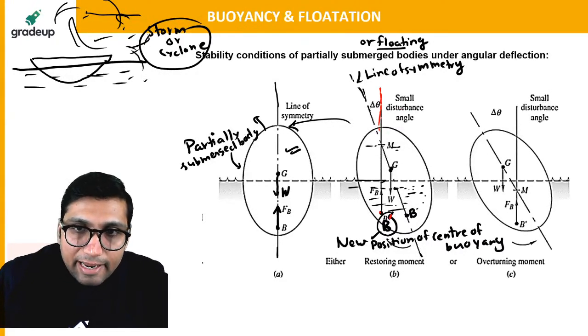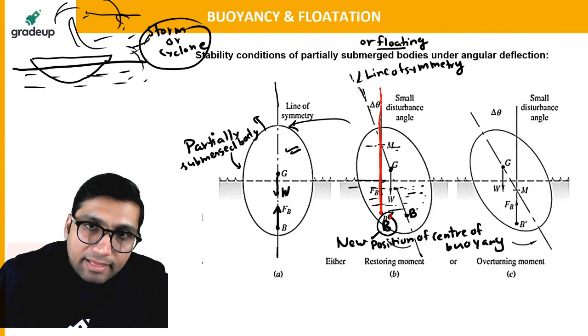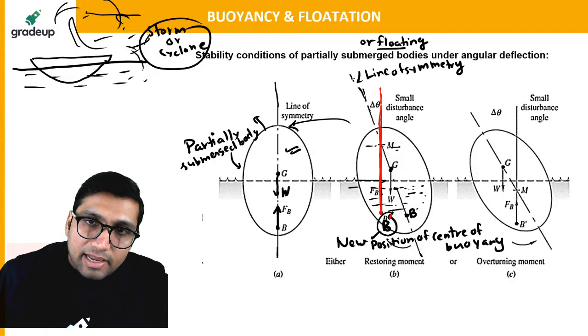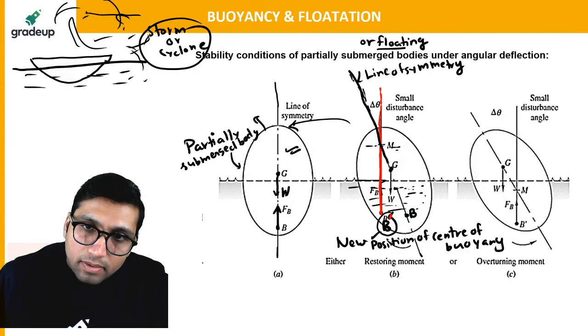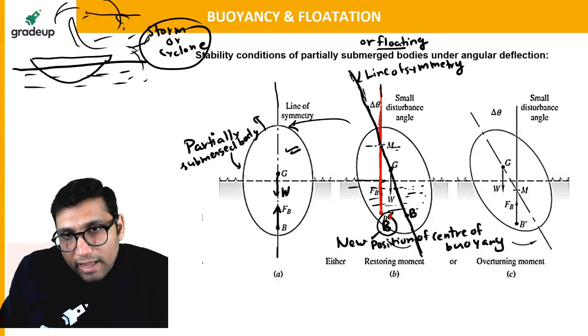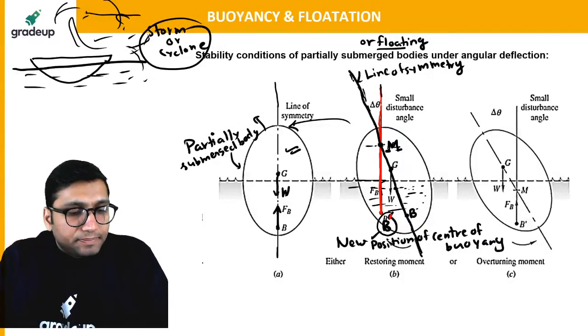Now if you draw a line from the new position of center of buoyancy, and this is the line of symmetry, this was the initial line of symmetry, and this is a new line which has been drawn from the new position of center of buoyancy. These two lines will meet at a point, and that point will be called the metacenter. Is it clear to everyone?